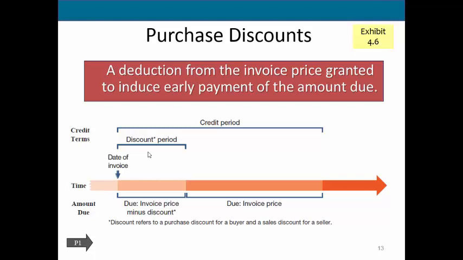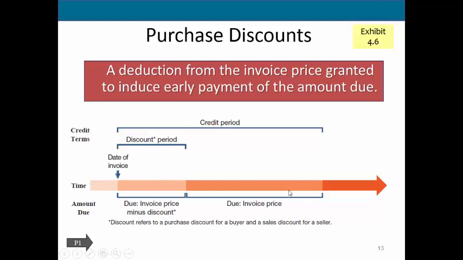So again, here's just a basic timeline. We have our full timeline of when we purchased our goods, and then at the very end of this timeline is when it is due. However, if we pay within this discount period, we're going to get that 2% discount. Otherwise, we have an additional 20 days to wait before we pay, but if we wait the full amount, we have to pay the full $1,200.